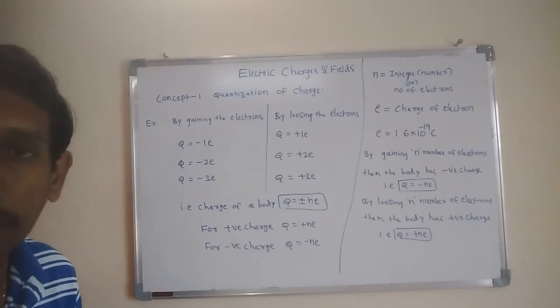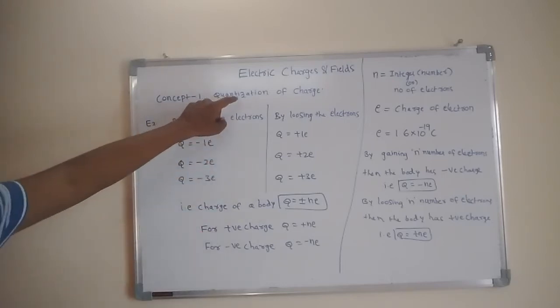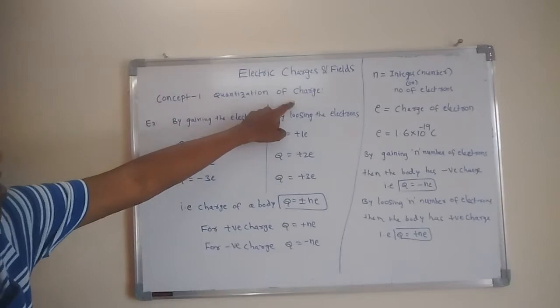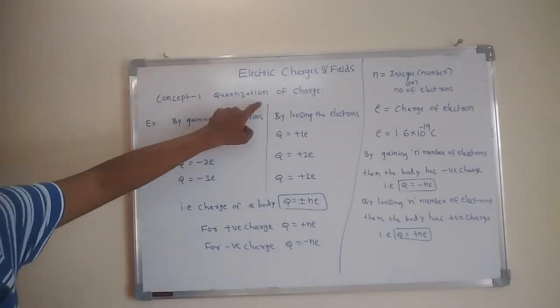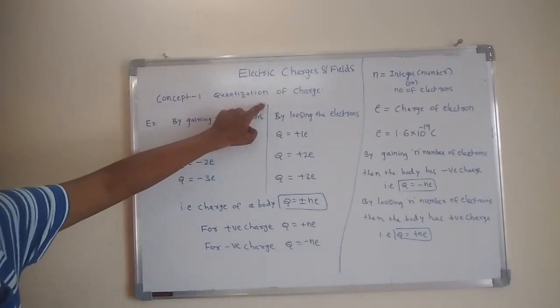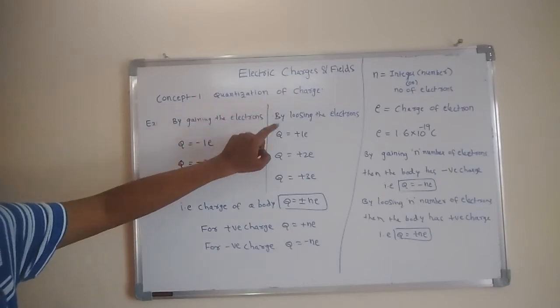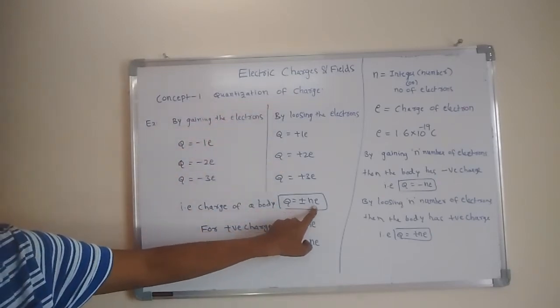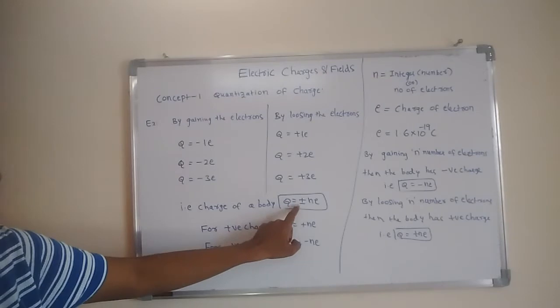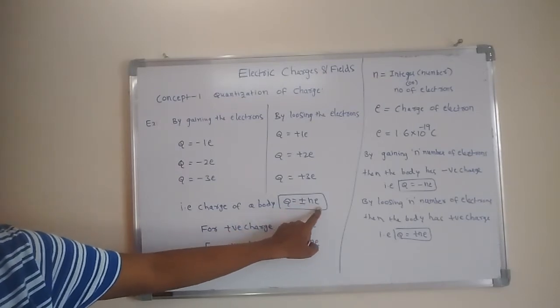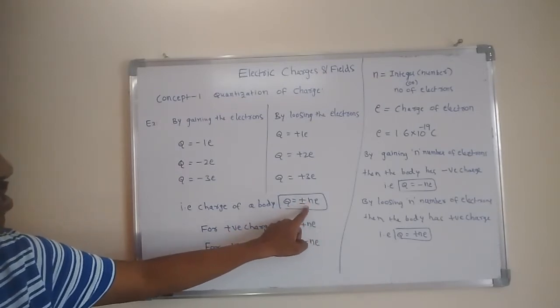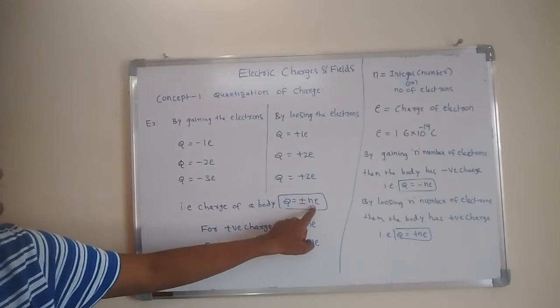Once again, listen to me. Quantization of charge means, from this example, the charge of a body is always expressed as an integral multiple of the charge of the electron. That is, the charge of a body Q is equal to plus or minus N e. Plus stands for positive charge, minus stands for negative charge. N stands for the number of electrons.